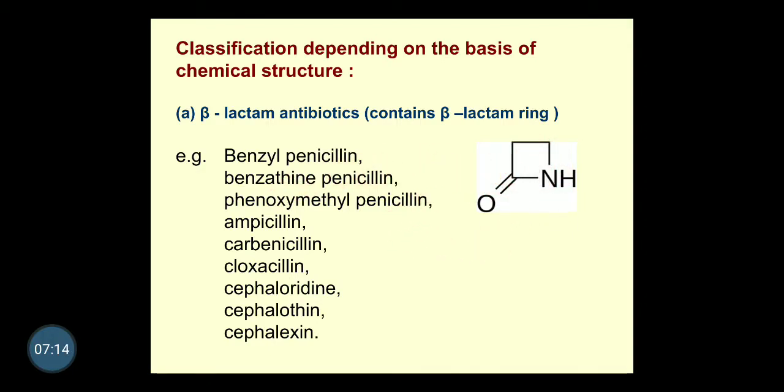We have the examples benzyl penicillin, benzathine penicillin, phenoxymethyl penicillin, ampicillin, carbenicillin, cloxacillin, cephaloridine, cephalexin, and cephalothin. Amongst these, up to cloxacillin, these are all penicillin types of antibiotics, whereas cephaloridine and cephalexin are cephalosporin types of antibiotics.